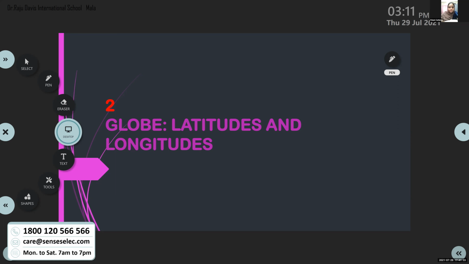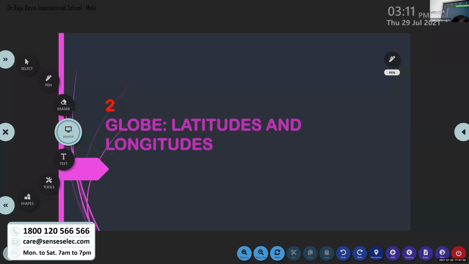Geoid means flattened at the poles and bulges in the middle. So the shape of the earth is geoid. We know that our earth is not a sphere and it is slightly flattened at the poles and bulges in the middle.